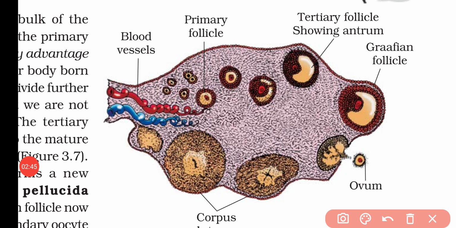So in this diagram we can see this is the primary follicle, and when this primary follicle is surrounded by more layers of granulosa cells, it will convert into the secondary follicle, and after that it will again transform into the tertiary follicle, which is characterized by the appearance of the antrum. So this fluid-filled space is the antrum.